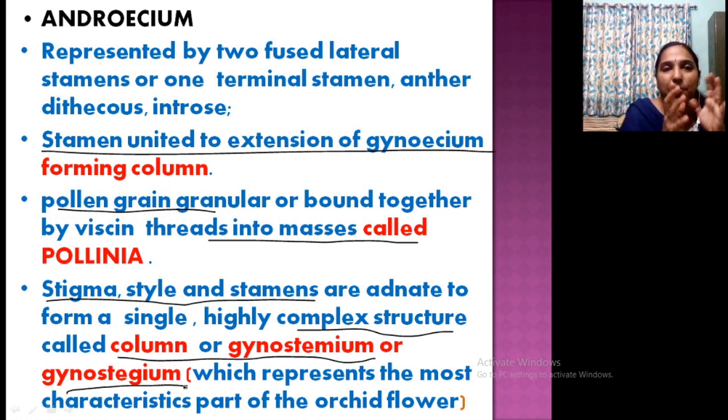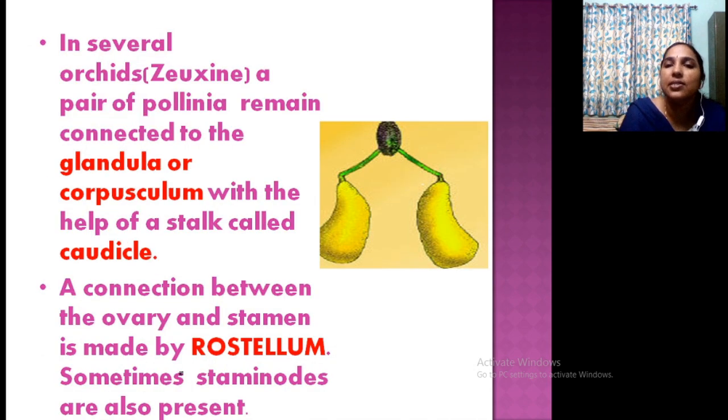Clear? Another peculiar point is that pollen grains are united into a mass called pollinia. I hope you understood well. These are all asked in examinations, very important parts. Now see, this is the structure of the pollinia. So how is the pollinia organized? There is one more structure. See, a pair of pollinia remain connected to the corpusculum. This is the part of our stigma or gynoecium.